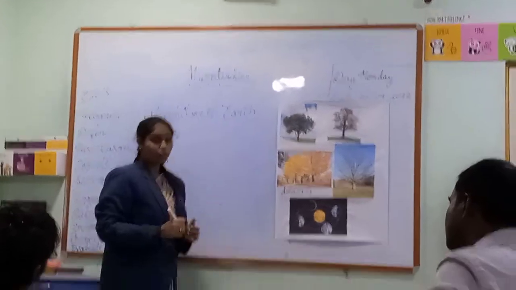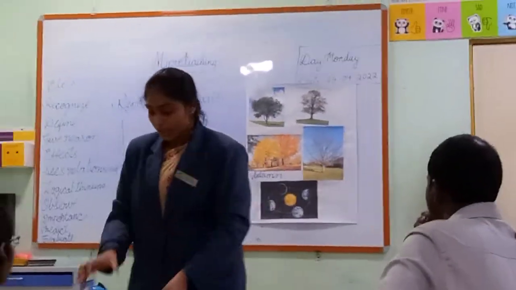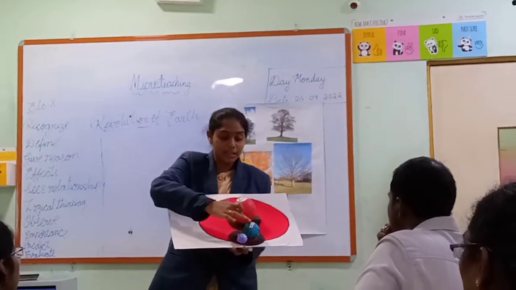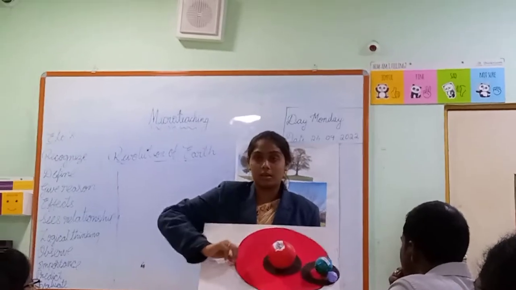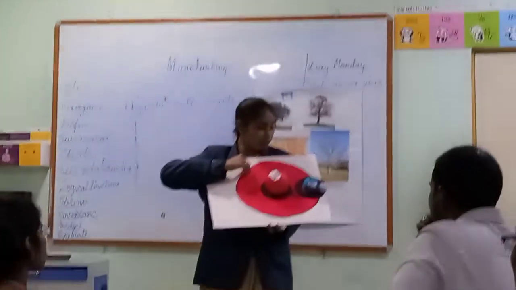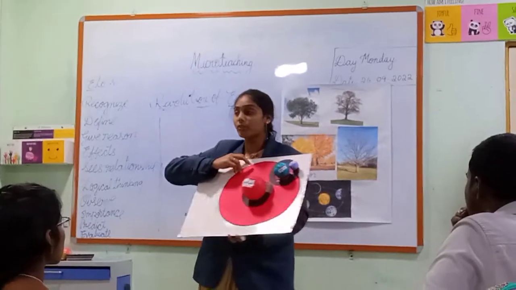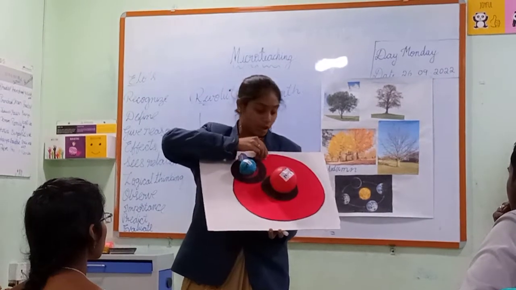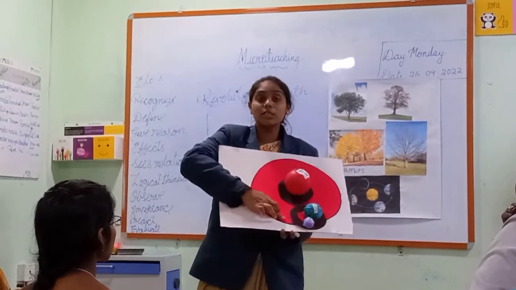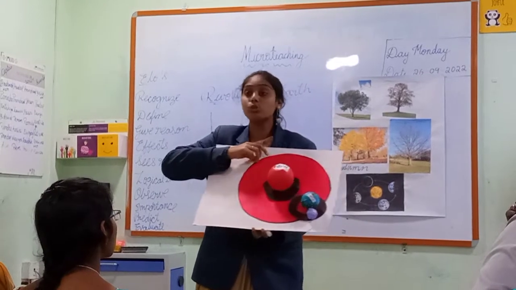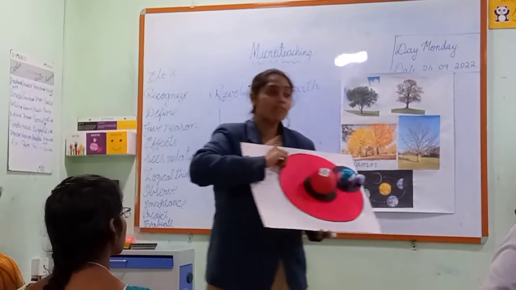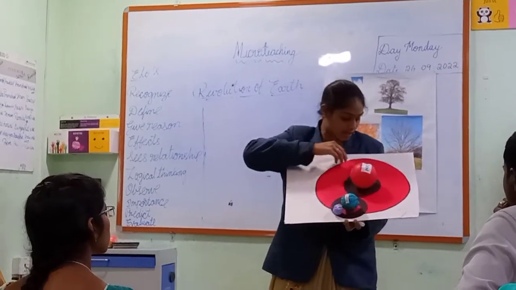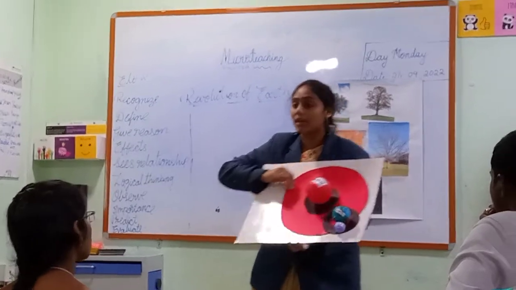Revolution of Earth. What do we mean by revolution of Earth? See here, when our planet revolves around the sun, this movement we call the revolution of Earth. You can observe here the planet Earth going around the sun. So this movement we call a revolution of Earth. Is it clear? What is the meaning of revolution? When the Earth revolves around the sun in a circular motion, this movement we call a revolution of Earth.